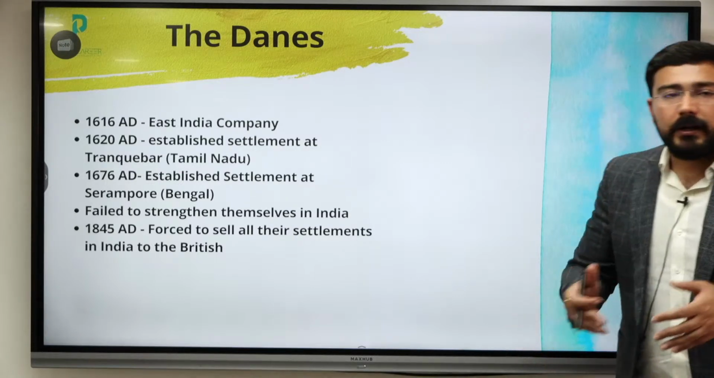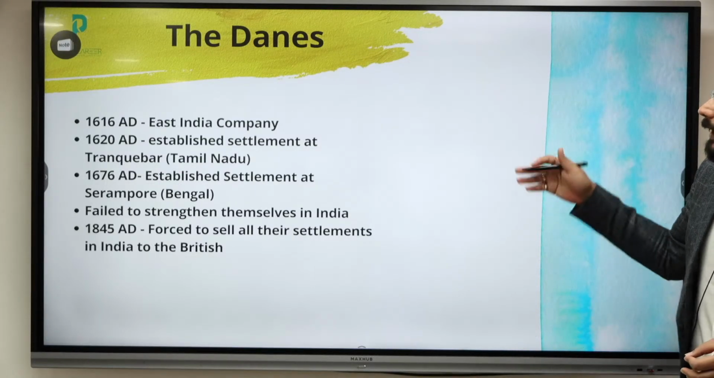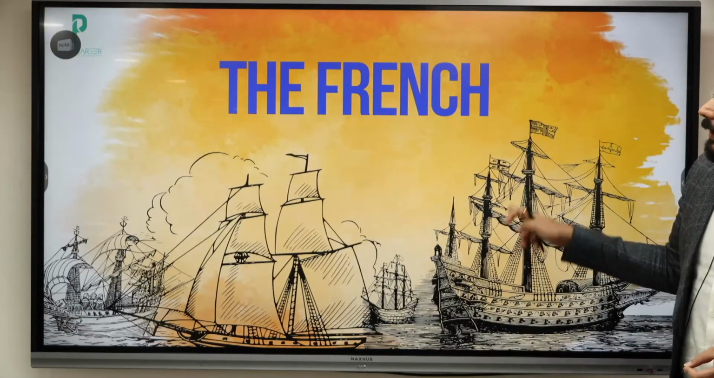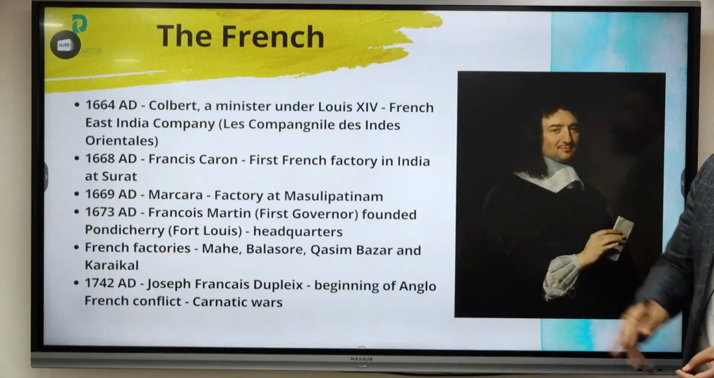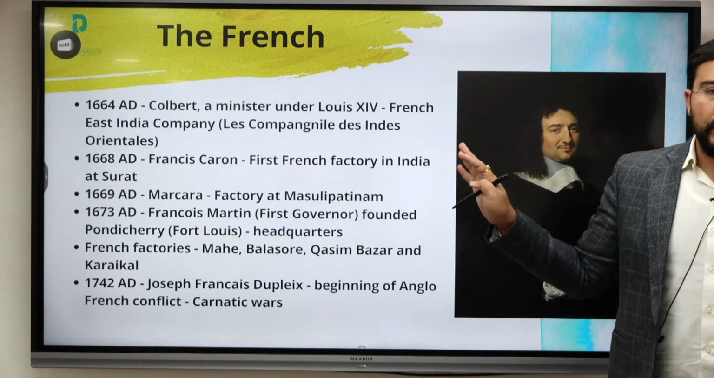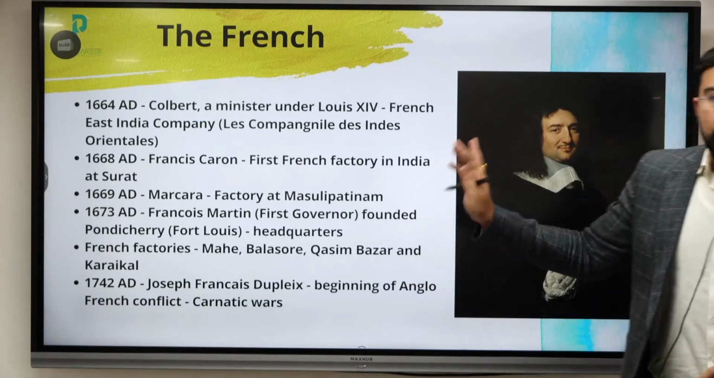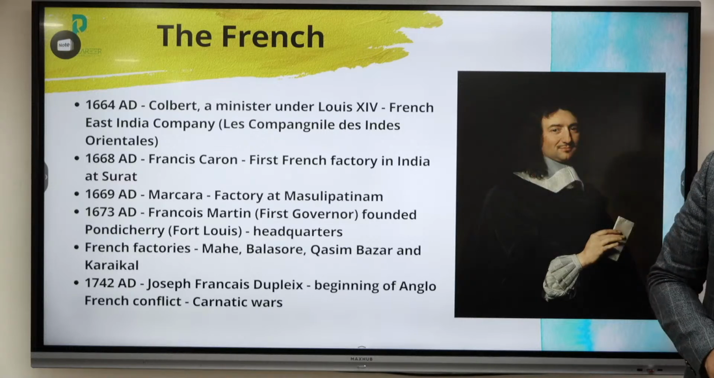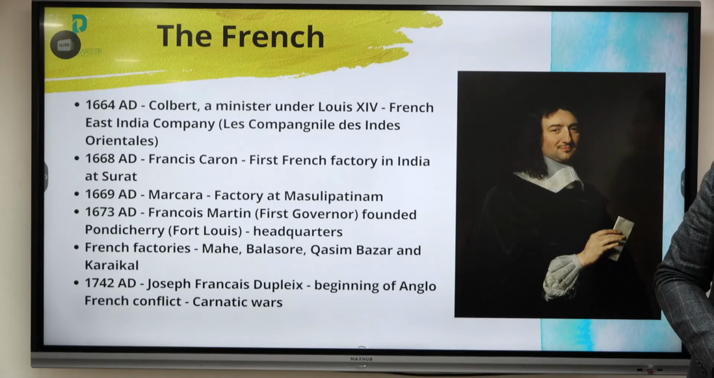So even though they were against the Portuguese, at the same time the local trade did get a fillip, or a boost, because of their activities. The last to come were the French, and the major role was played by one of the ministers, known as Colbert, in 1664.